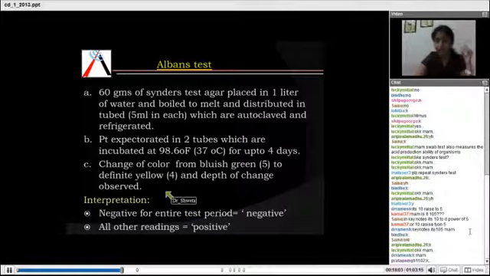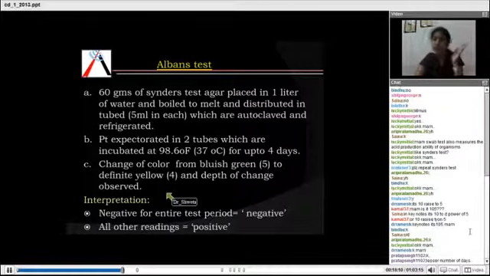If in the 4 days the color changes very quickly, the patient is highly caries active. But if it changes its color very slowly throughout the 4 days, then the patient is caries active but less. You don't need to learn all the readings, but you need to know that if it's negative for the entire test period, it's negative, and all other readings are positive.